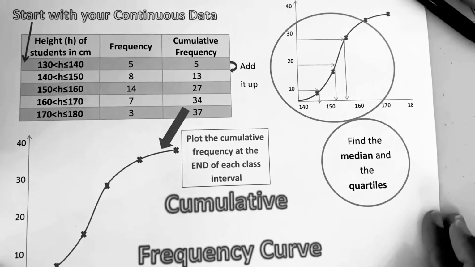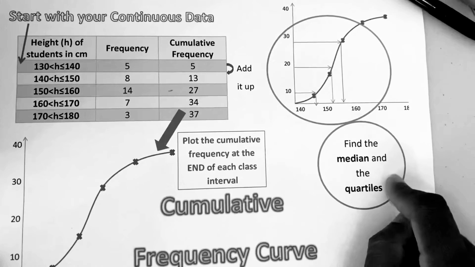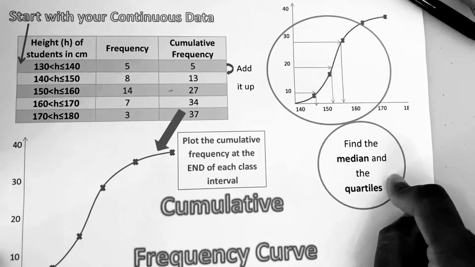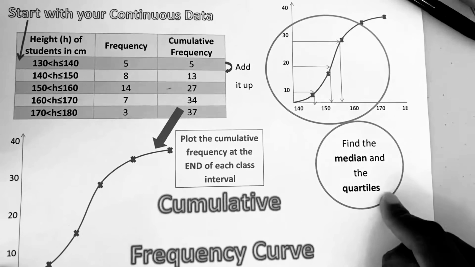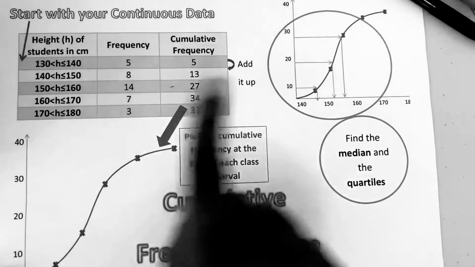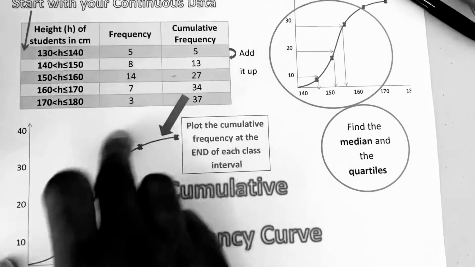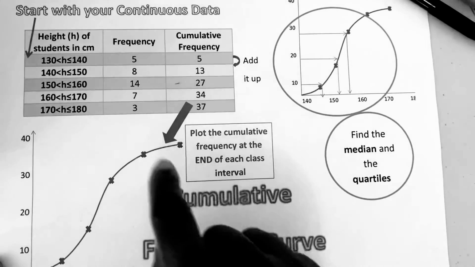This is very good because it helps you to calculate other statistics like the median and the quartiles, like the upper quartile, the lower quartile, the interquartile range, and all that. So we should have a look at how to recreate this one now that has been done already. Let's jump straight in and try and recreate this one.